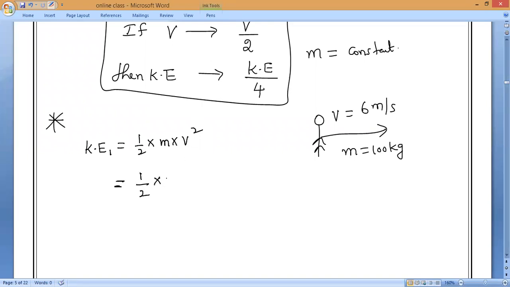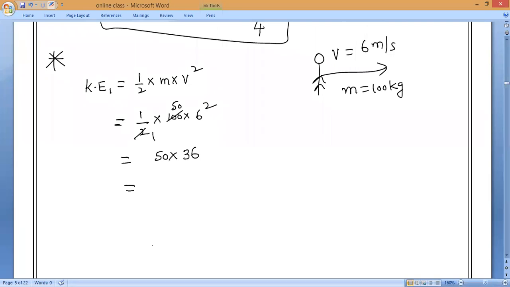Mass is 100 kg, velocity is 6 square. So 2 ones are 2, 50s are. So 50 into 6 square means 36. How much is 50 into 36? 1800 joules.